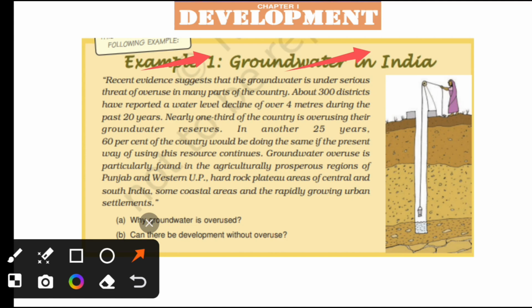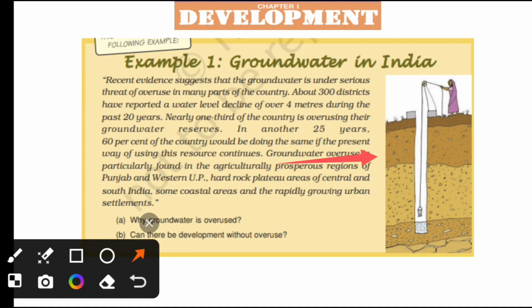In nearly 300 districts of the country, the water level has declined up to 4 meters, and this has been continuing for the last 20 years. If it continues for another 25 years like this, then 60% of the country's groundwater level will go beyond 4 meters. So it will be a serious threat to us.